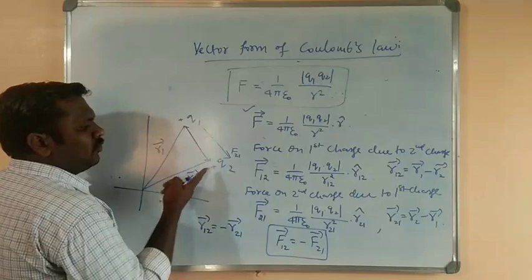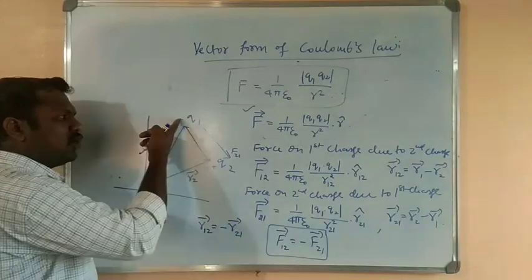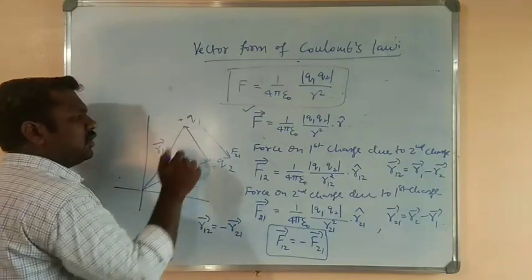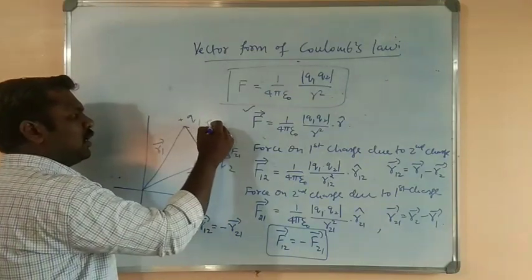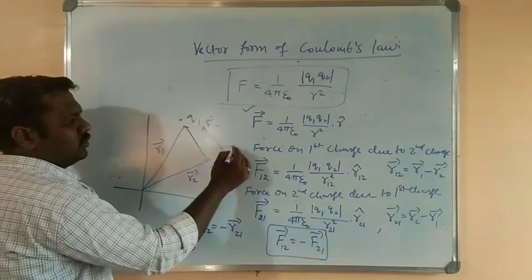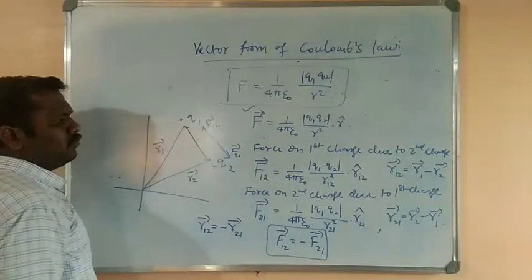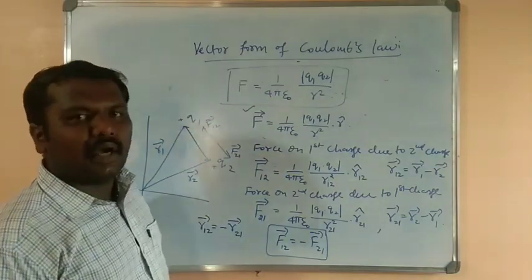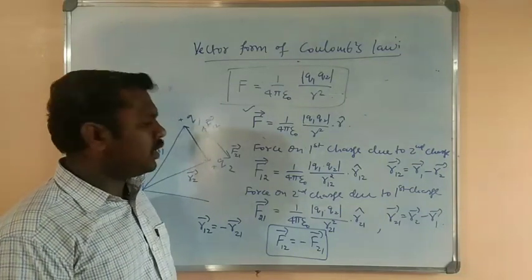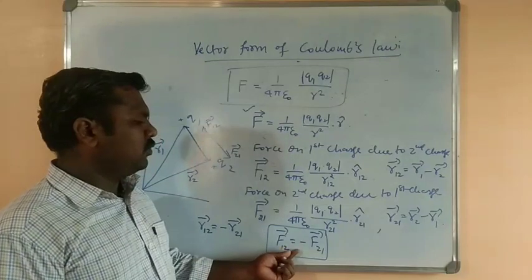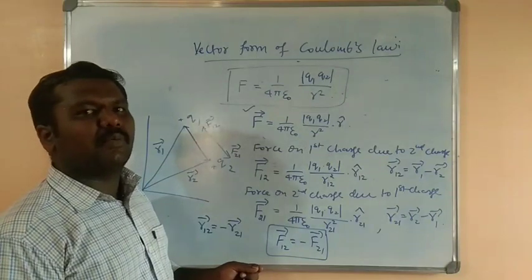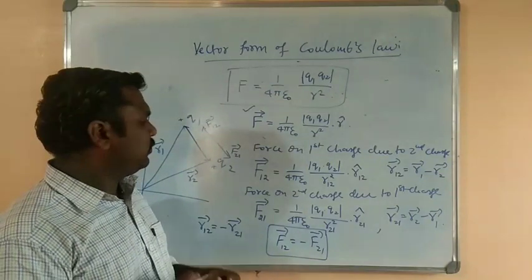If we consider the force exerted by the second charge on the first charge, obviously they are of the same polarity, so it is also going to exert a repulsive force. So this will be the direction of F12, that is force on the first charge due to the second charge. So here clearly we can observe that F12 and F21 are in opposite direction with respect to each other. So F12 is equal to minus F21. They have the same magnitude but the forces act in opposite directions.